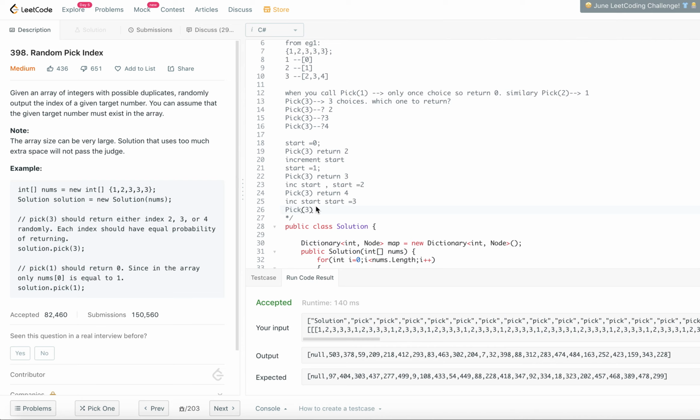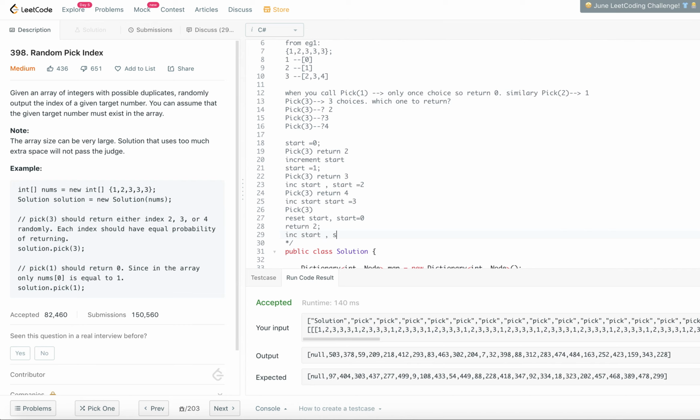what we are going to do is reset start. That means start becomes 0 and return 2 and then increment start.